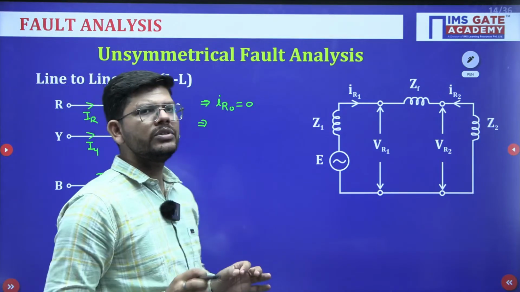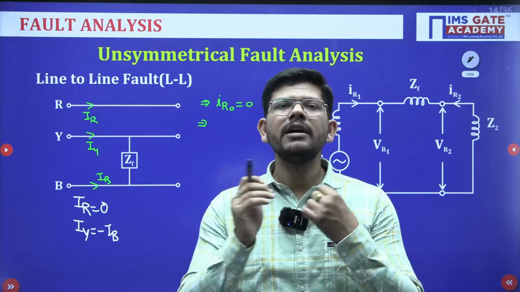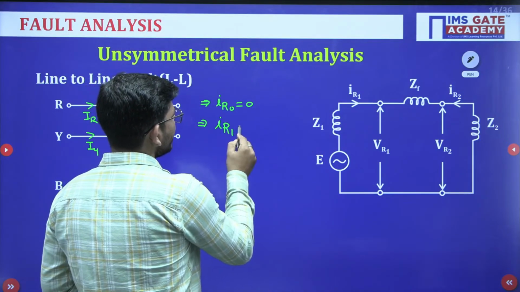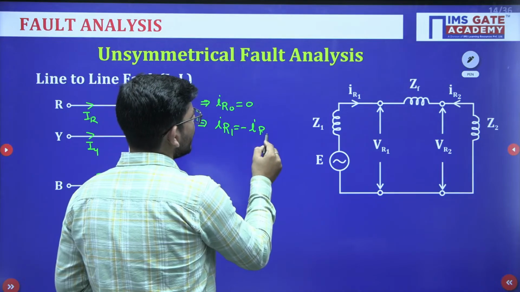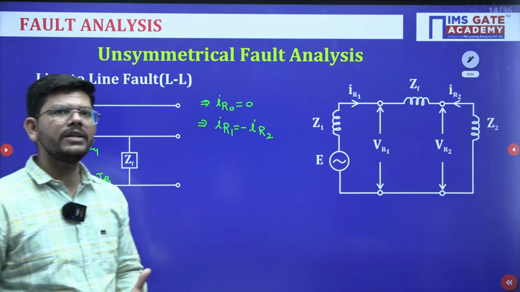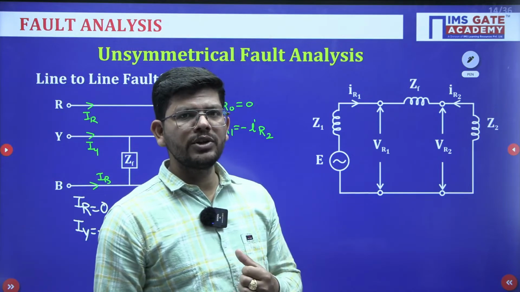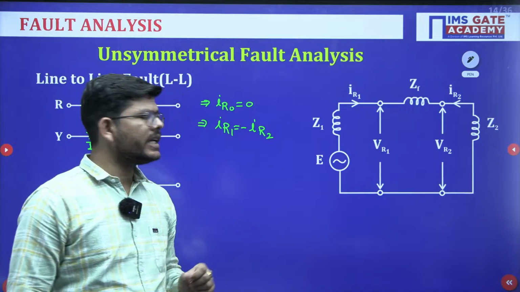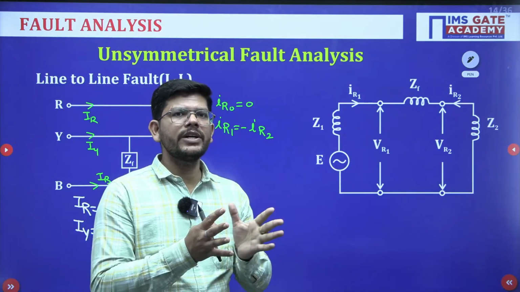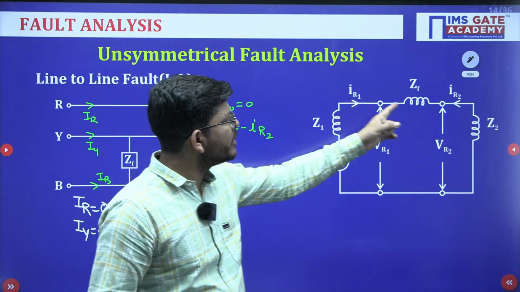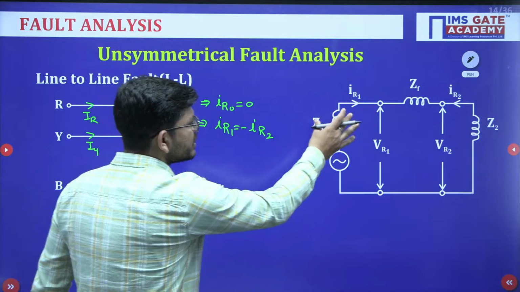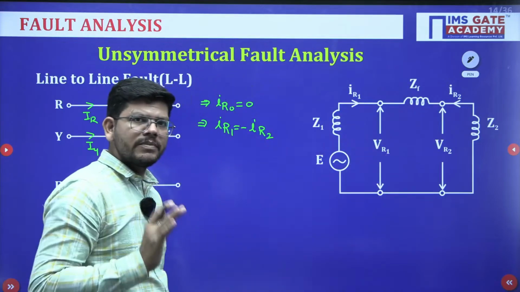Now if you use the component synthesis matrix, you will get IR1 equal to minus IR2. Positive and negative sequence currents are equal but opposite to each other. If this is the case, their networks have to be connected back to back with respect to each other, only then can we have IR1 equal to minus IR2, isn't it? So just see, the networks are connected back to back.